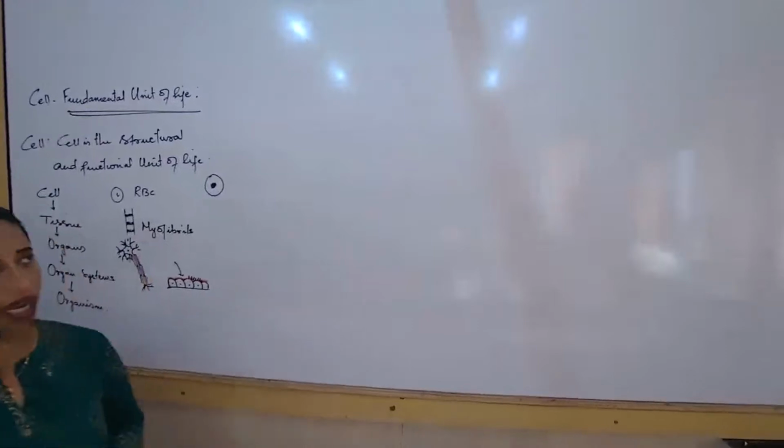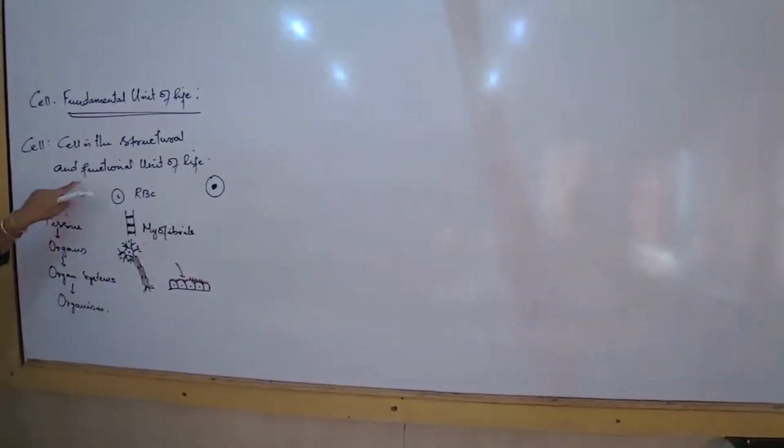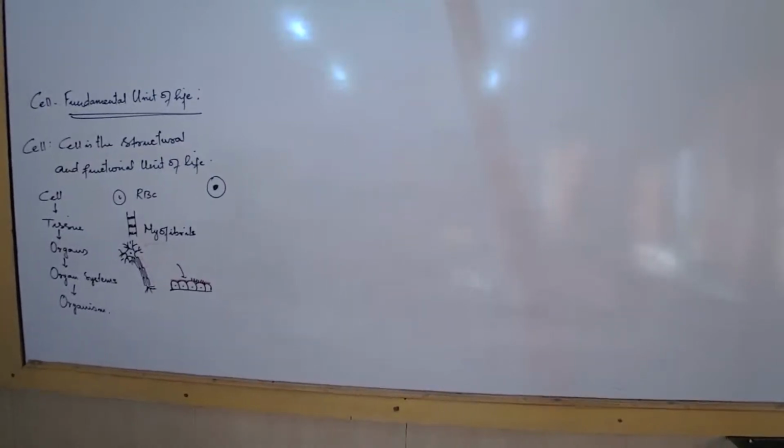Now let us write down this. Did you write down this statement, all of you? Write down one question. Why are cells known as the structural and functional unit?